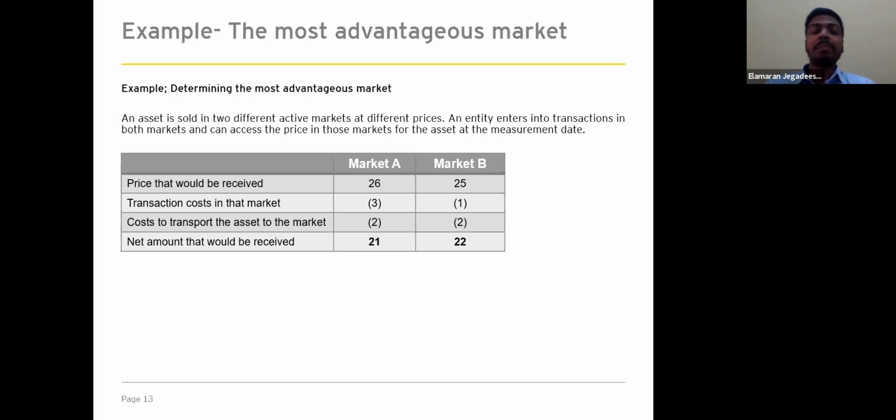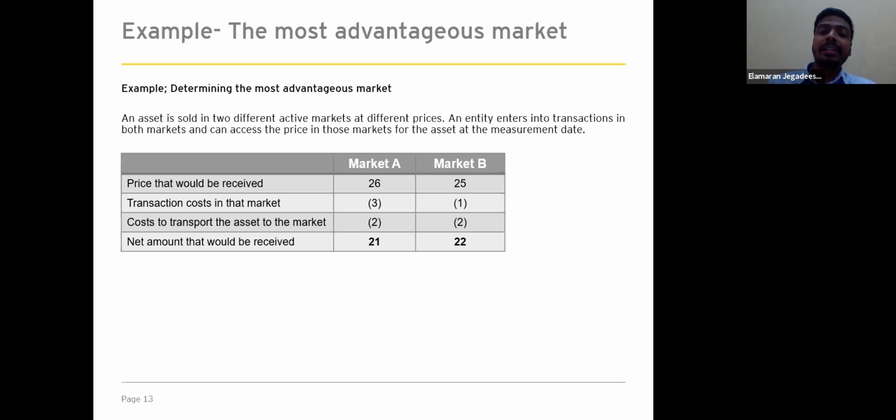Once we determine the most advantageous market, the fair value will be calculated based on it. But when determining the fair value, we should not consider the transaction cost, because as I explained earlier, transaction costs are not characteristics of the assets or liability. Those are characteristics of the transaction.